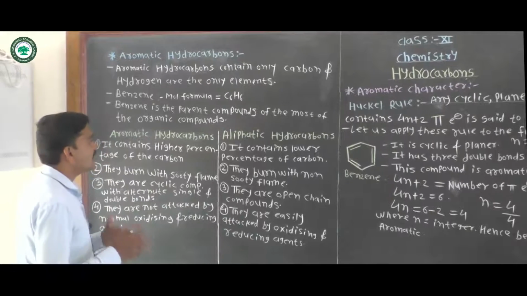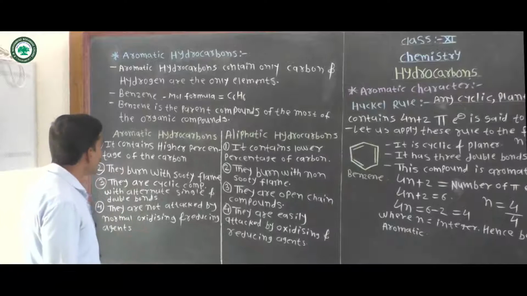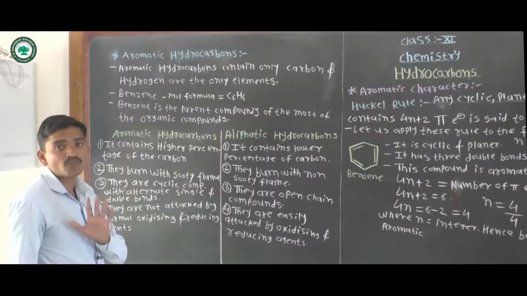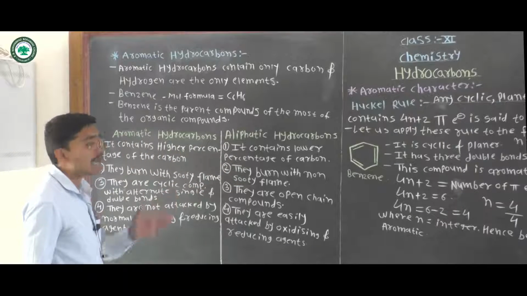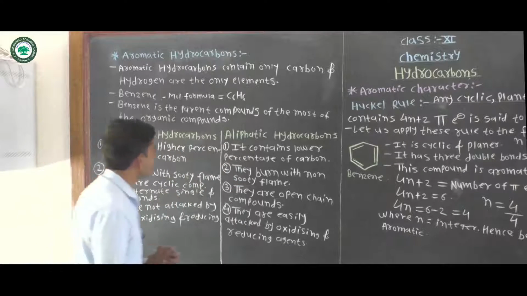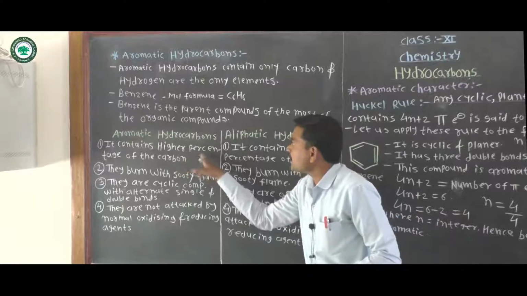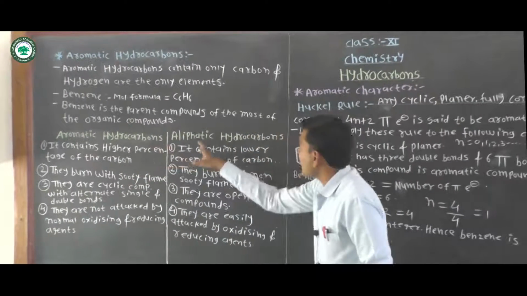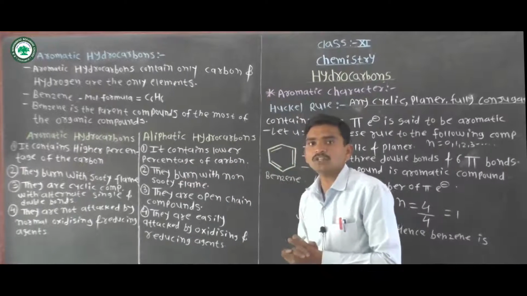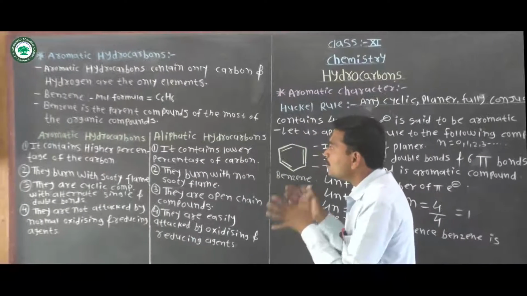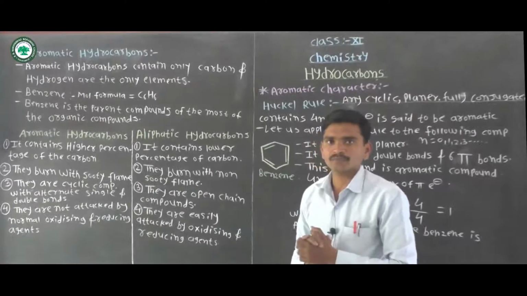We have already discussed in our previous lecture the classification of hydrocarbons as aromatic and aliphatic. Now we distinguish them.